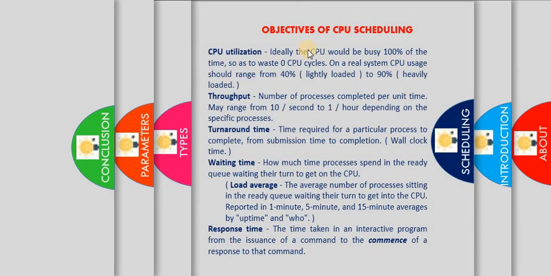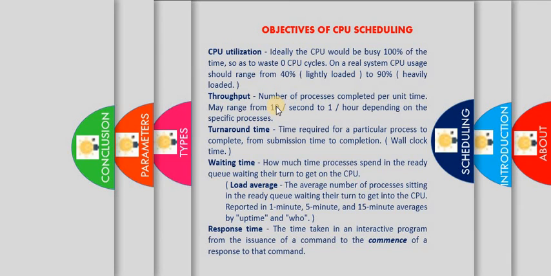That means ideally the CPU utilization will range from 0 to 100% here. In a real system, it may range from 40% for a lightly loaded system to 90% for a heavily loaded system. So the more the CPU is busy, the more process or work is done. We have to make sure we don't leave the CPU idle here. So this is the CPU utilization.